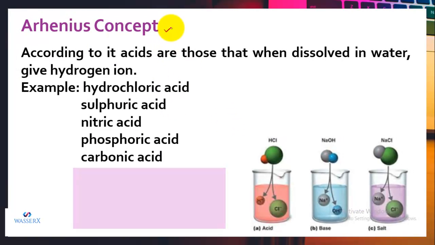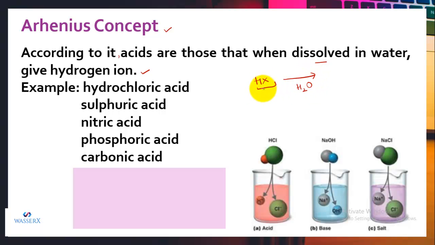According to Arrhenius, all the substances which when dissolved in water give hydrogen ion are regarded as acids. So he said, suppose I have a substance HX and I dissolve this HX in water.